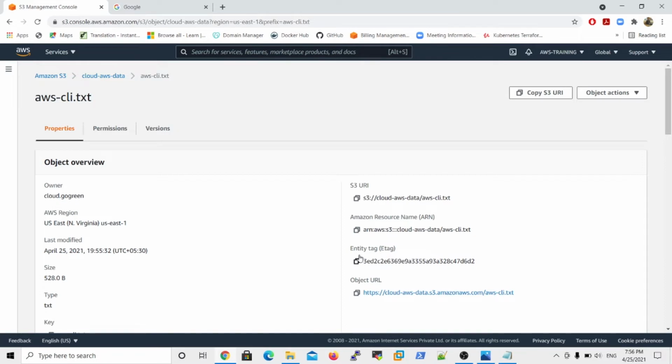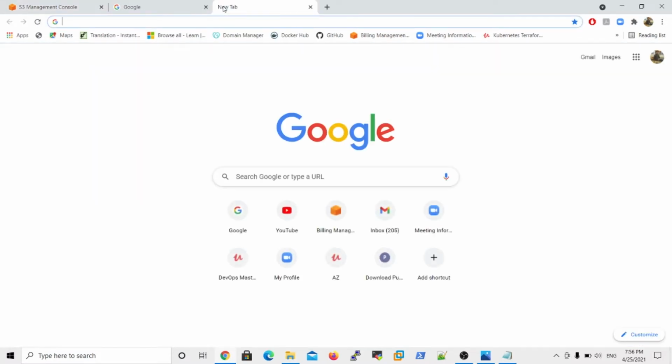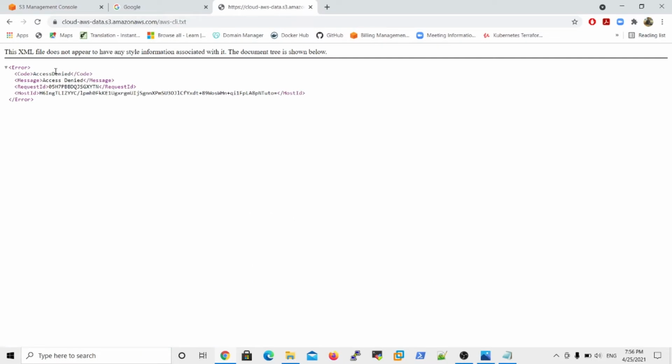And by default the tag name is this, and also this is the object URL the end user can access the data through. So if you click on the object URL and try to access the object, then what happens? See, this XML file does not appear to have any style information associated with it.